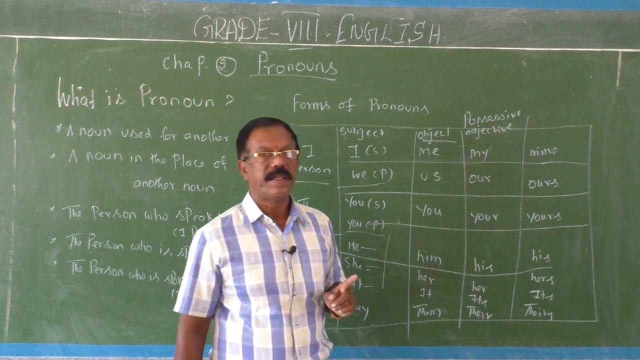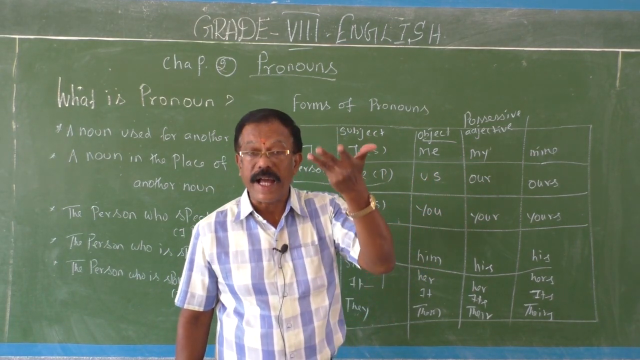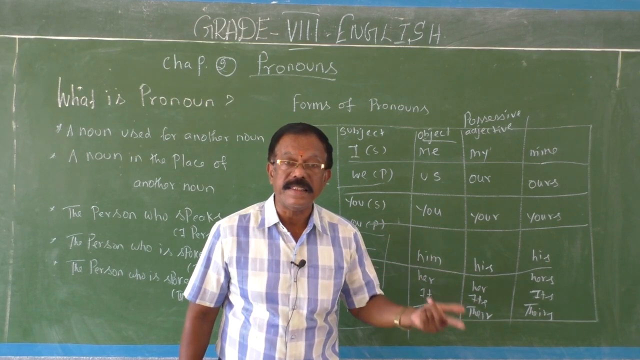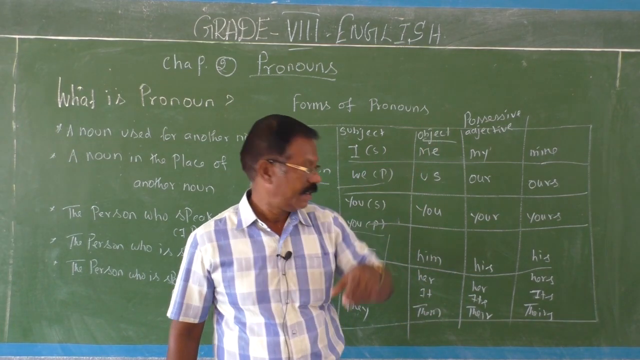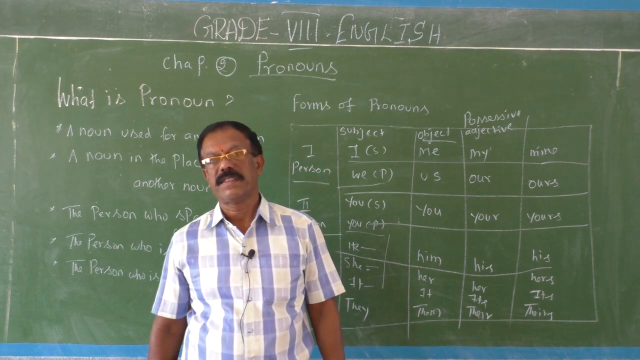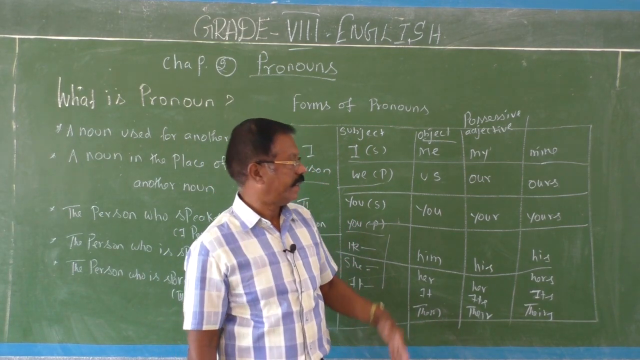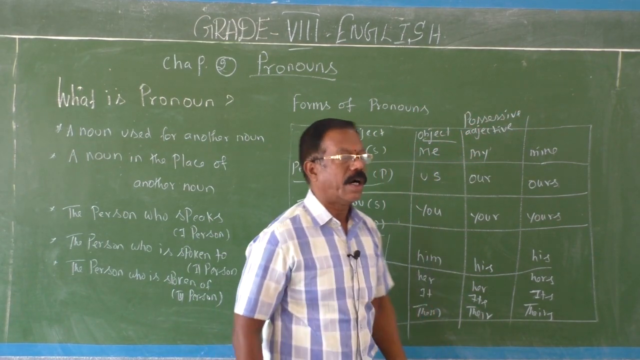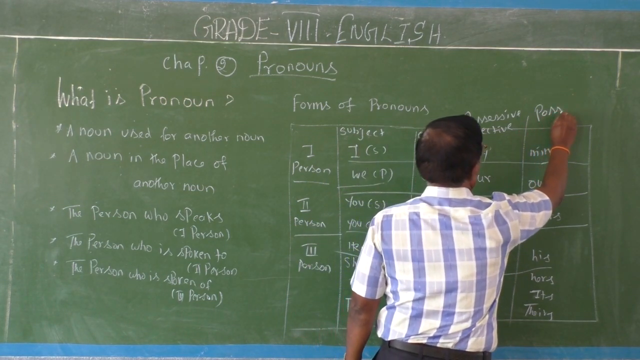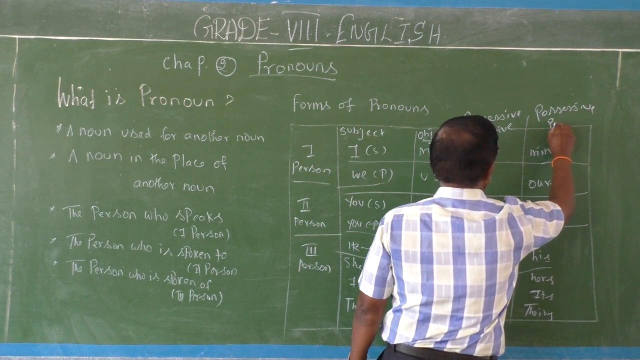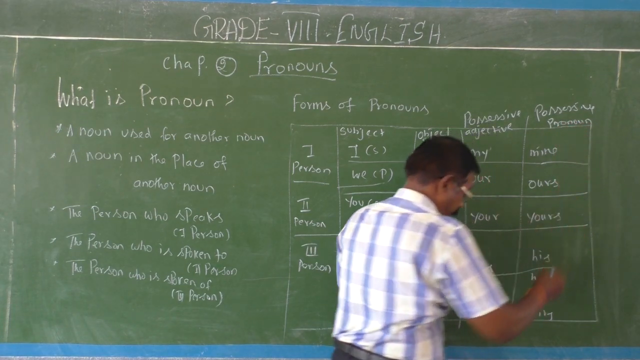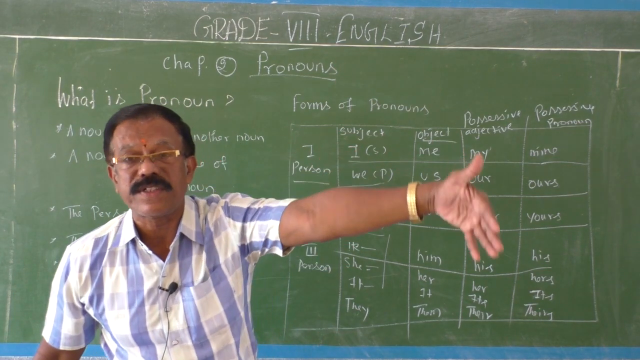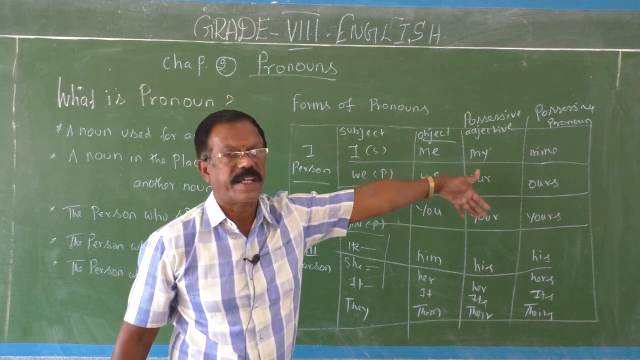My pencil, our country, your idea, his shirt, her rings, its tail, their lunchbox, their houses. Okay, fine. Their vehicles, their books. And the last one, possessive pronoun. This is called a possessive pronoun. Do you know the place of possessive pronoun? Normally, these possessive pronouns come at the end of a sentence.